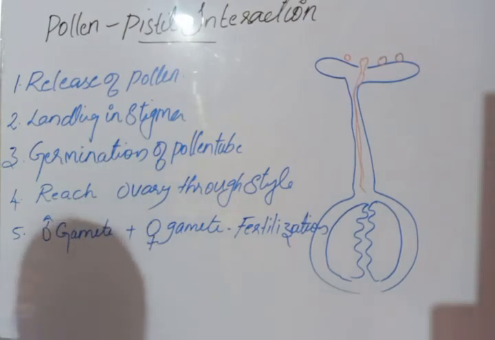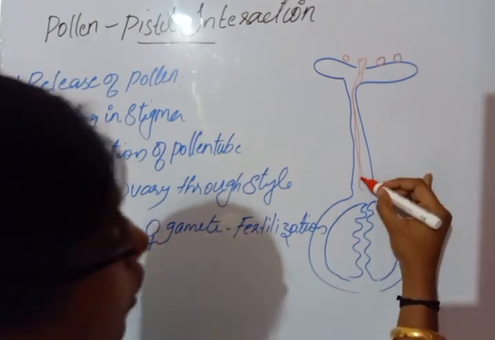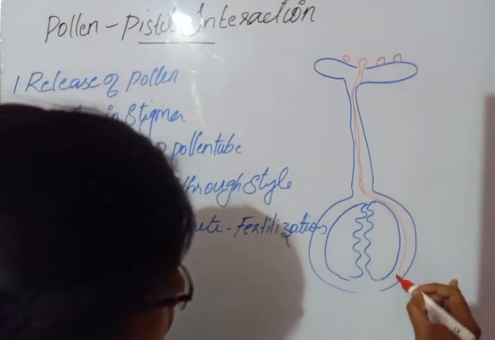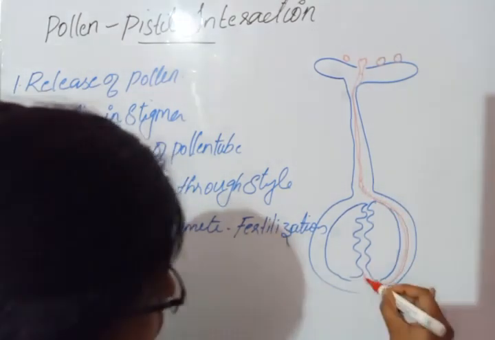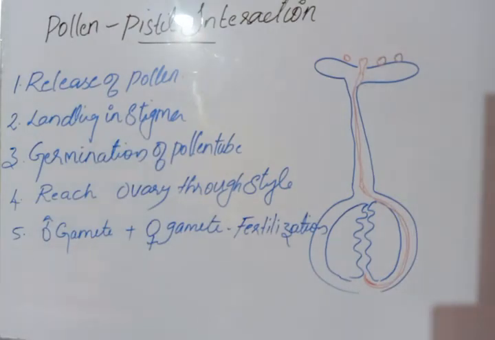Finally, it reaches the ovary and meets the female gamete, which is found inside the ovules. As a result, fertilization may take place. We will discuss fertilization in detail in our next class, in the fertilization section. So these are about pollen pistil interaction and outbreeding devices.